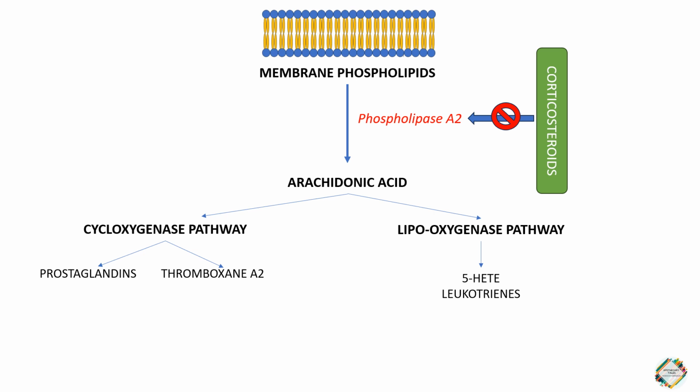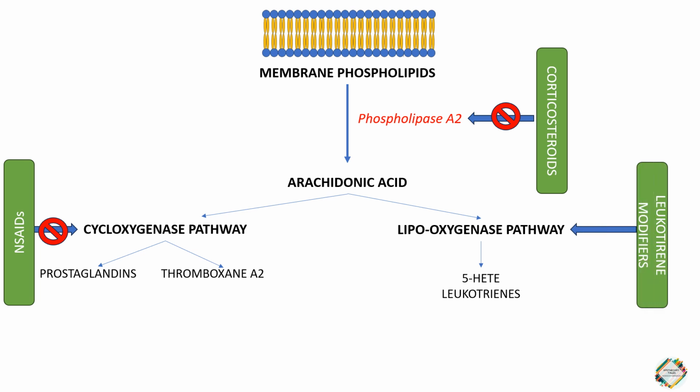Next, coming to the cyclooxygenase pathway, the COX enzymes are mainly inhibited by the NSAIDs, non-steroidal anti-inflammatory drugs. The NSAIDs basically inhibit the COX enzymes and thereby prevent the prostaglandins and thromboxane A2 synthesis and thereby inhibit their action.